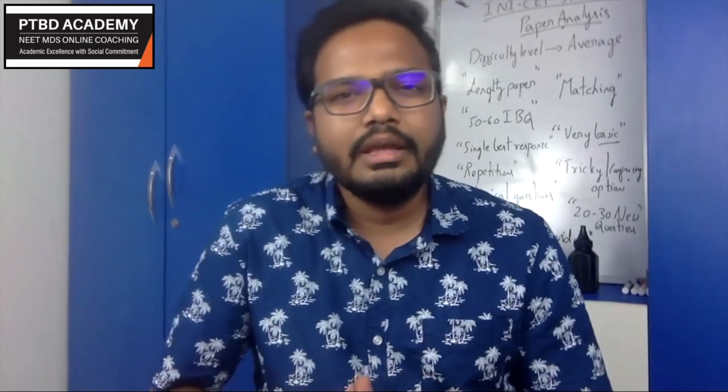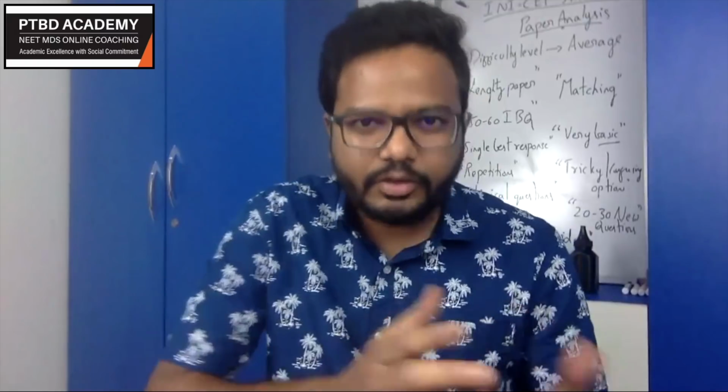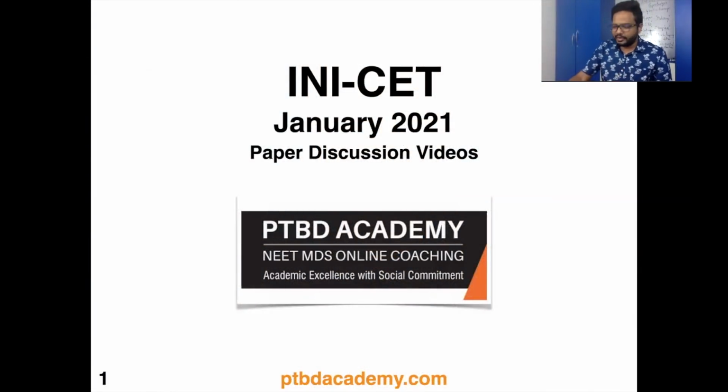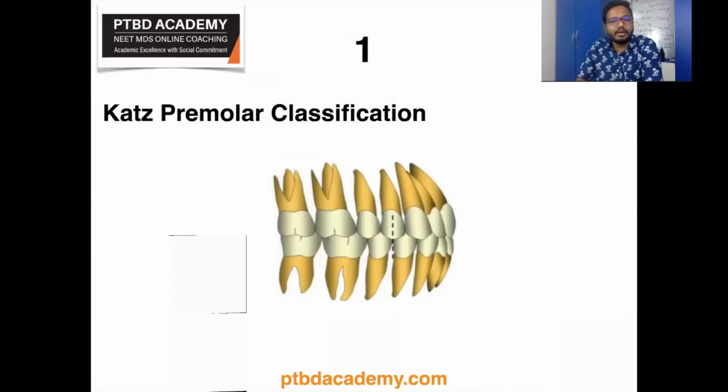I hope you guys are all ready. So I'll be giving you a keynote presentation and simultaneously we'll be reviewing additional literature relevant to those topics or questions. So let's start our paper discussion videos with our first question on Kurt's premolar classification. Morton Kurtz, way back in 1992, classified malocclusion based on the region of premolars into three classes: premolar class 1, class 2, and class 3.